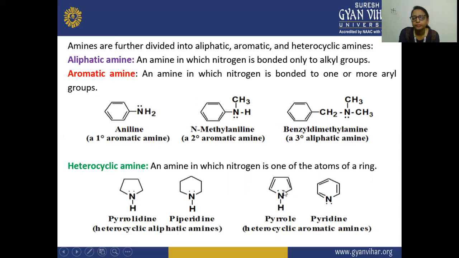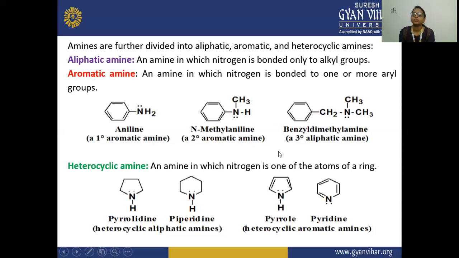this is your aromatic. These are the aromatic amines because these contain this double bond, and there is a resonance also. So this is your heterocyclic aromatic amines. First one is your pyrrole, second one is your pyridine. So here you can see one thing also, that here N is having 1 hydrogen, and in this case it is not having, it is having this 1, 2, 3. It is attached to the 3 side.